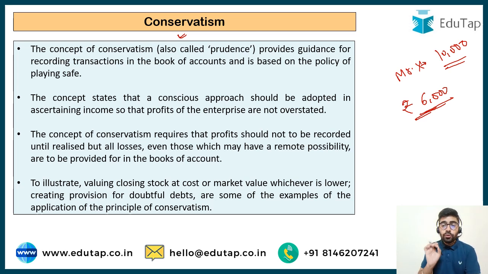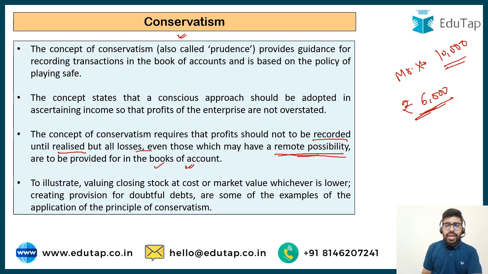You have to show only the incomes which you are certain about. The concept of conservatism requires that profits should not be recorded until they are realized, but all losses, even those with a remote possibility, are to be provided for in the books of accounts.